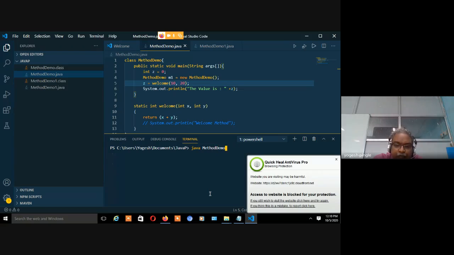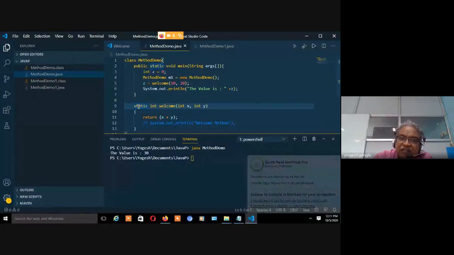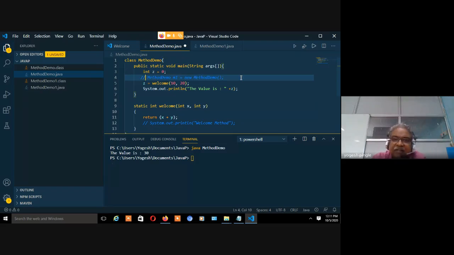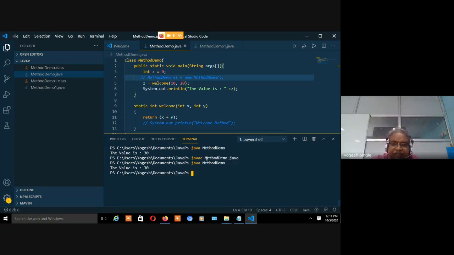Method demo or method demo. Fine. Why? Because I should not call this m1.welcome. Why? Because now I declare a method as static. If I declare a method as static, so I don't require any object. So even though I comment it, what is the use of m1? No use of m1 at all. Right? Fine. I can able to call this. This makes sense. Right? It is very important.